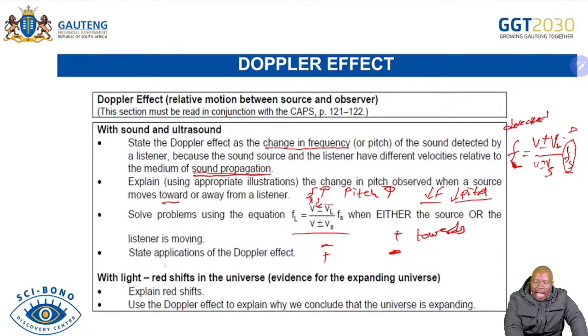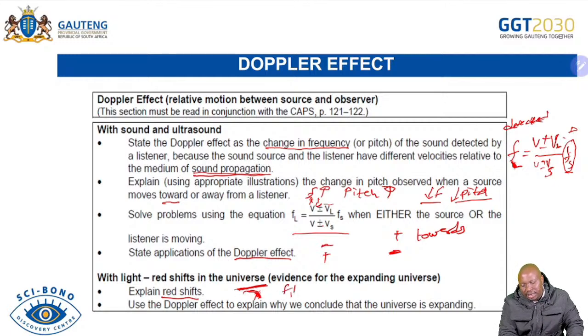Then you must remember the applications of the Doppler effect. We talk about the Doppler effect, flow meter, and all that. Please always remind yourself of those. And then let's be able to explain the redshift. Here we're talking about stars that are moving away. So the wavelength is increasing, which means the frequency is decreasing, and then we're talking about the red shift.